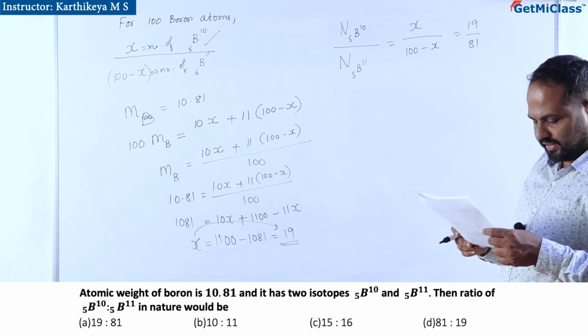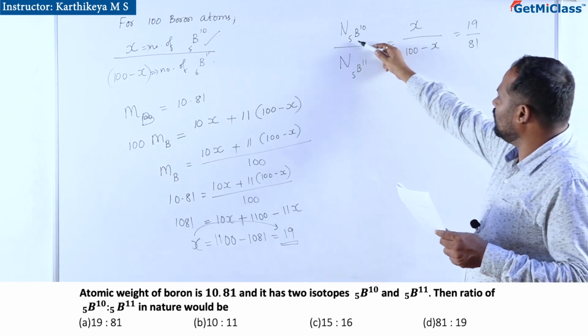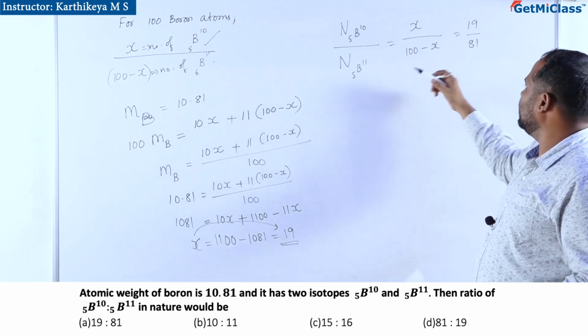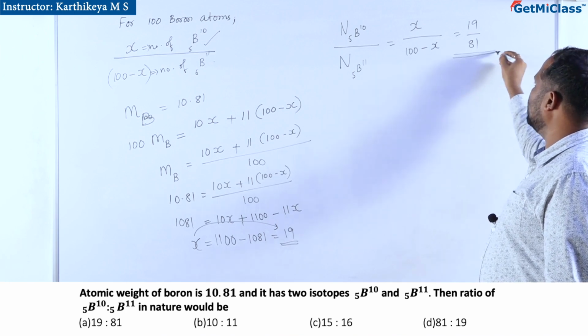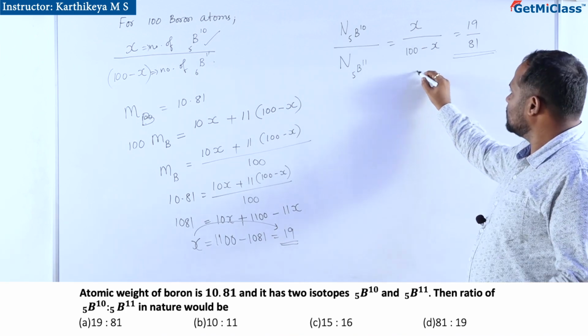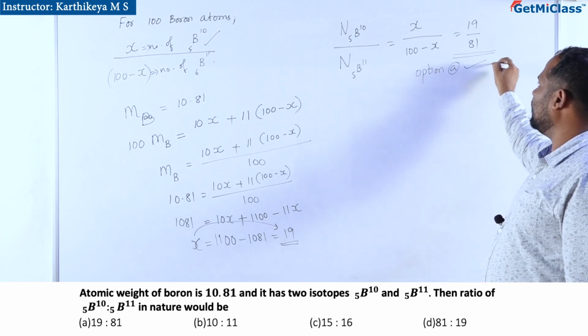So that is what exactly has been asked. The ratio of 5 boron 10 to 5 boron 11 in nature would be 19 by 81. Looking at the options, option A is the correct answer.